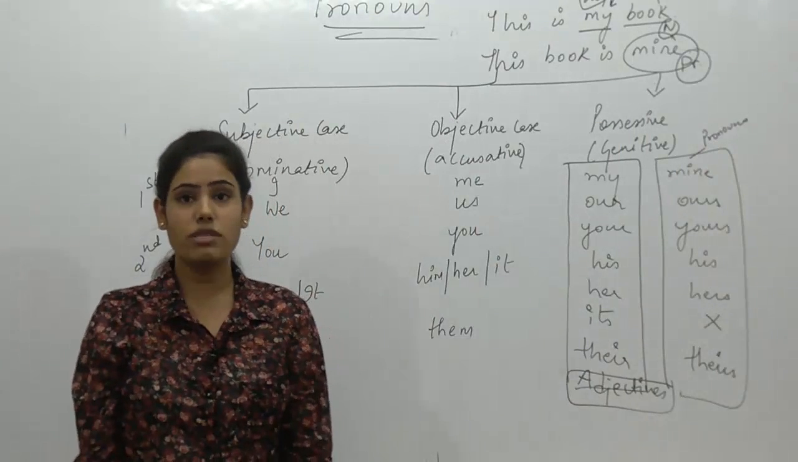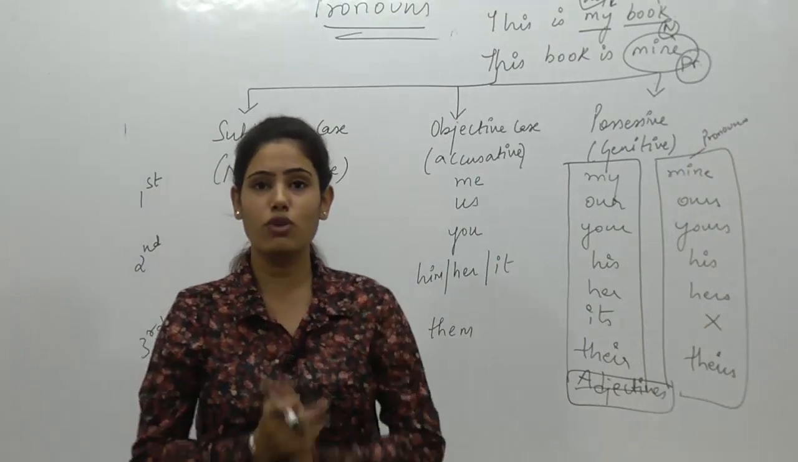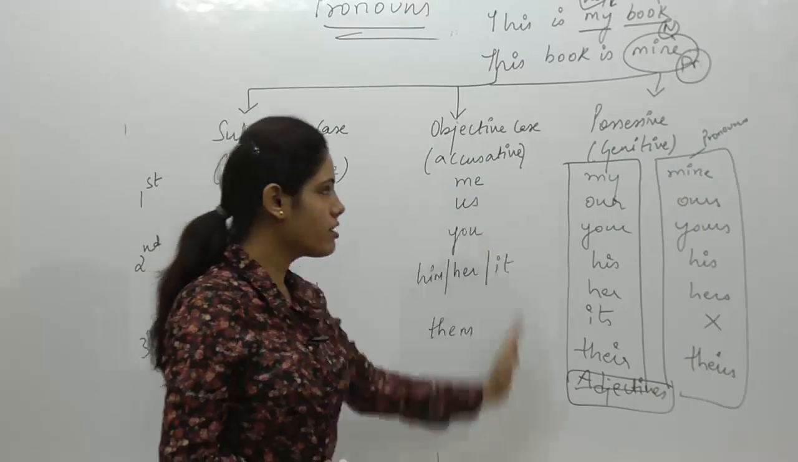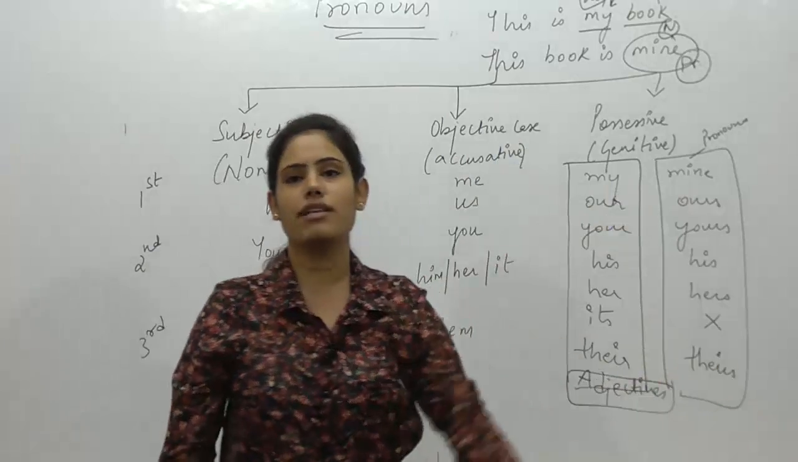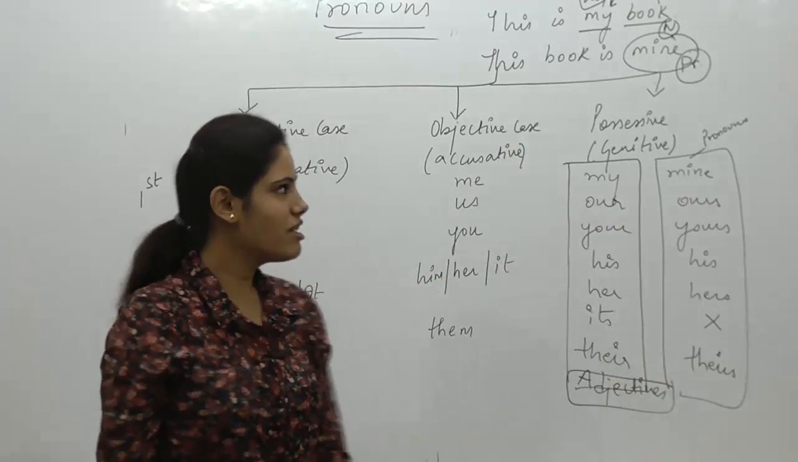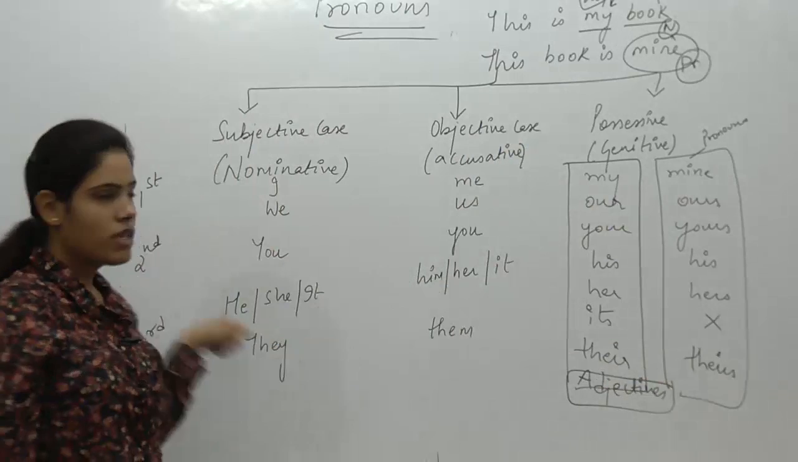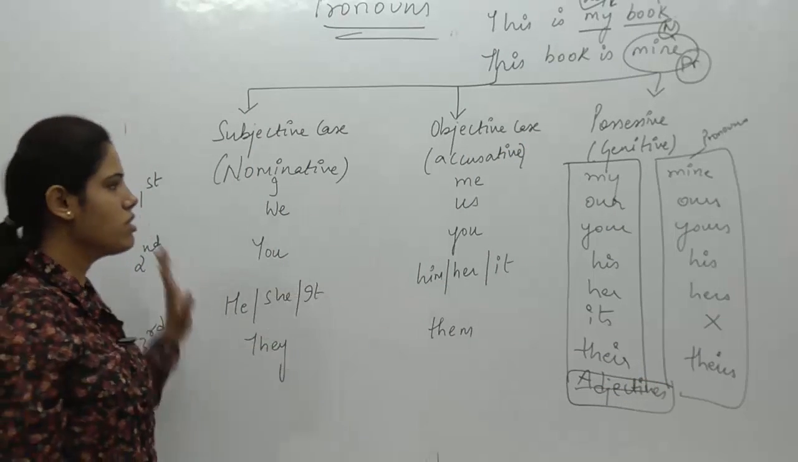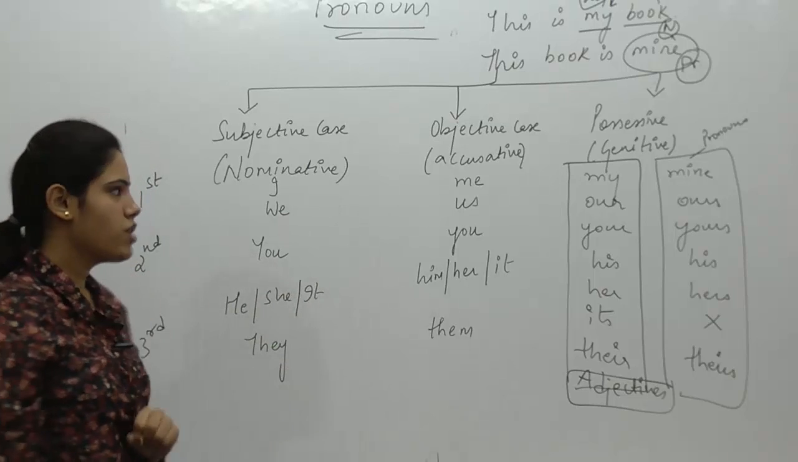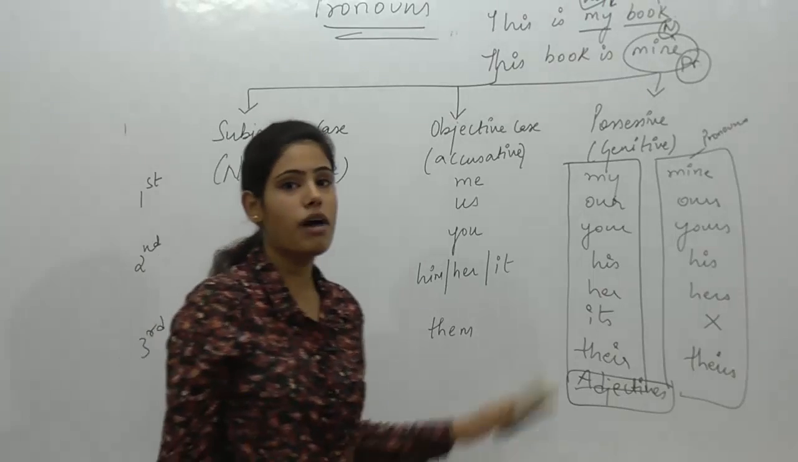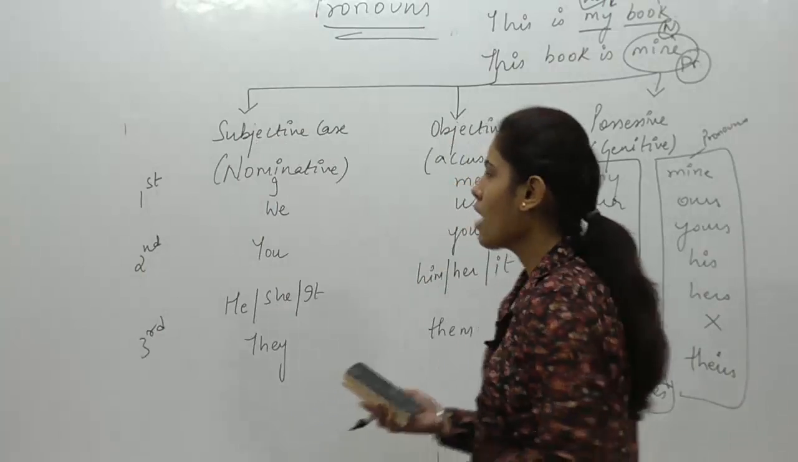So I hope it is pretty clear to all of you why these are adjectives, and these are possessive pronouns. So this was the whole pattern. These are all the personal pronouns that we will talk about further, right? Let's move ahead and discuss our rules, okay?